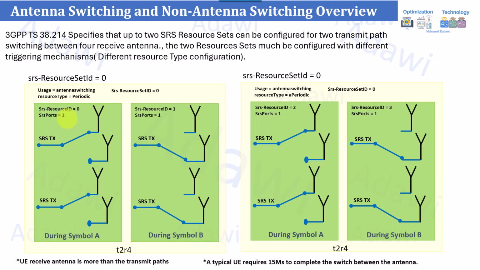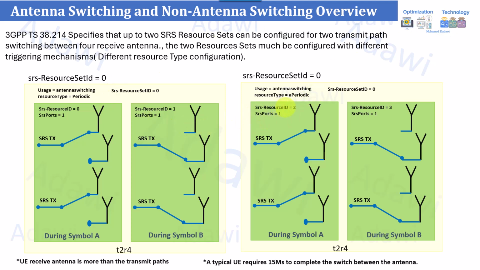And one more very important concept: sometimes, based on the configuration of the network, two SRS resources can be sent to the UE in the RRC configuration message, both using the same ID, which is 0. However, they must have a different resource type. For example, the first one is periodic, which means the UE will understand it needs to transmit the SRS every 20 milliseconds, while the second one tells it that we will instruct you based on aperiodic reports.